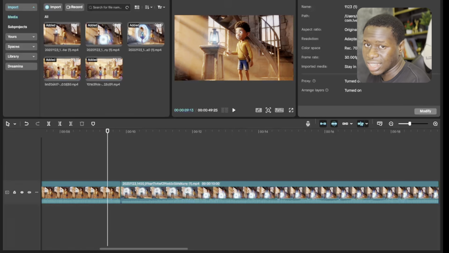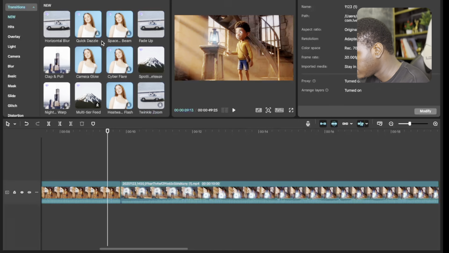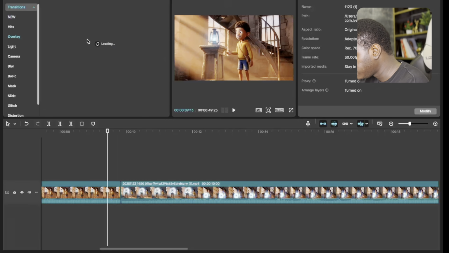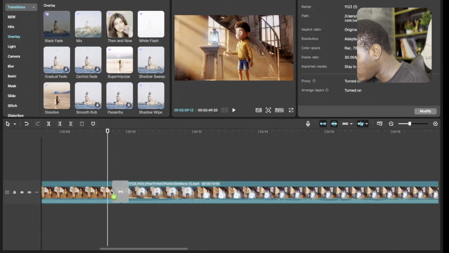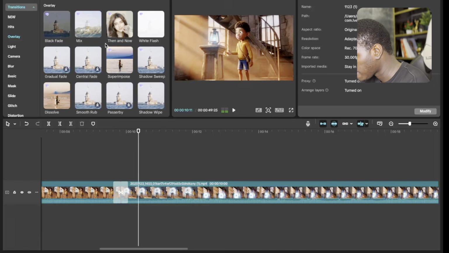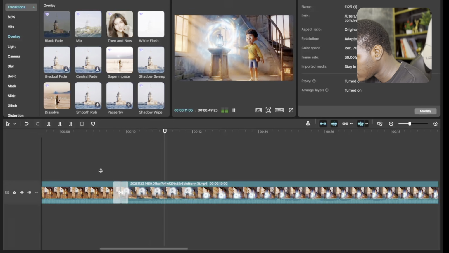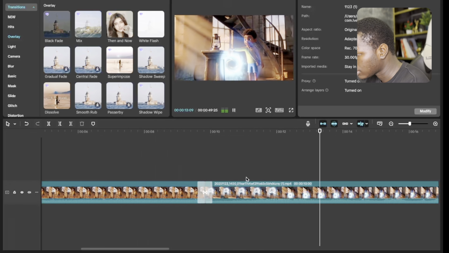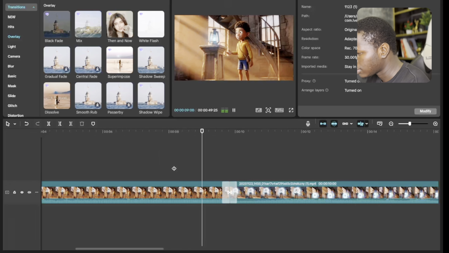I'm going to put a transition so that it's going to look smooth. Let me click on transitions right here on overlay. I'll put on black fade here. So check it out.